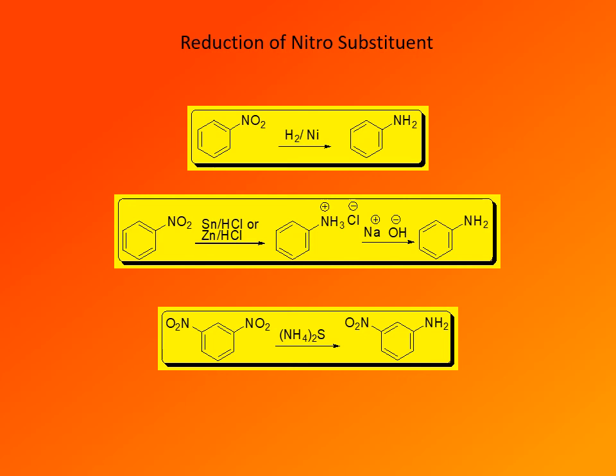So when there are two nitro groups present on the benzene ring, one acts as an electron-withdrawing group and activates the other nitro group. Once that other nitro group is reduced, it is now an electron-donating group and does not activate the remaining nitro group, and that's where the reaction stops.